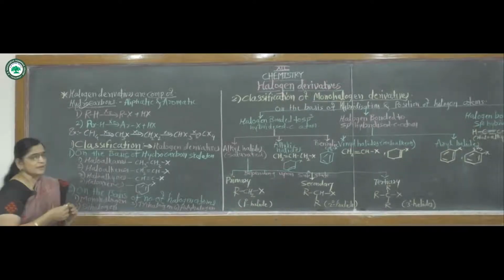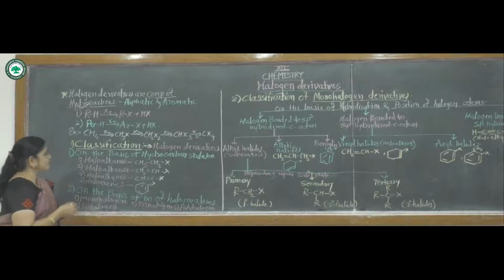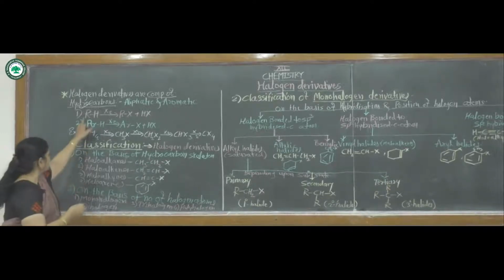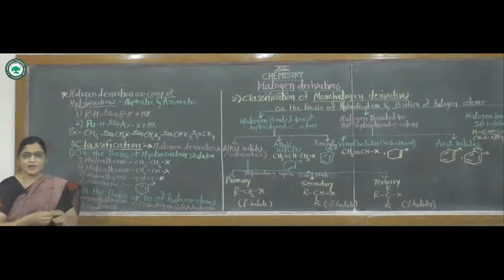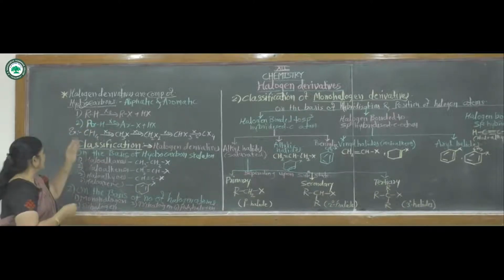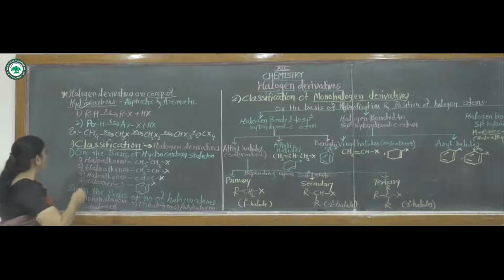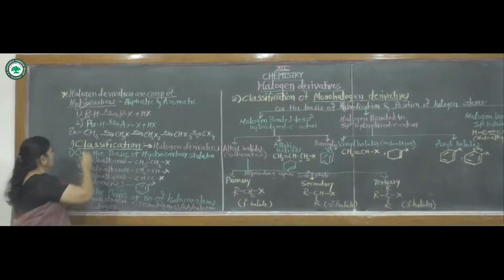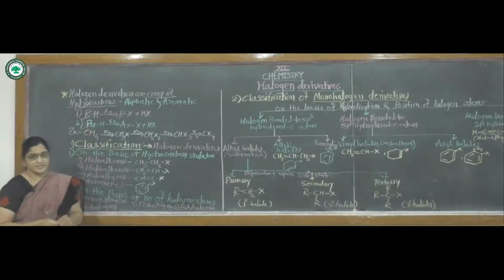Then what are hydrocarbons? Hydrocarbons are of two types, that is aliphatic hydrocarbons and aromatic hydrocarbons. The representation of aliphatic hydrocarbons is RH, and aromatic hydrocarbons ArH.